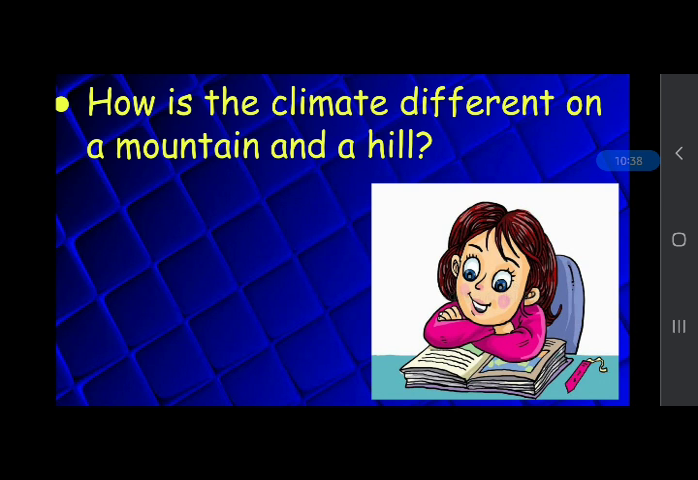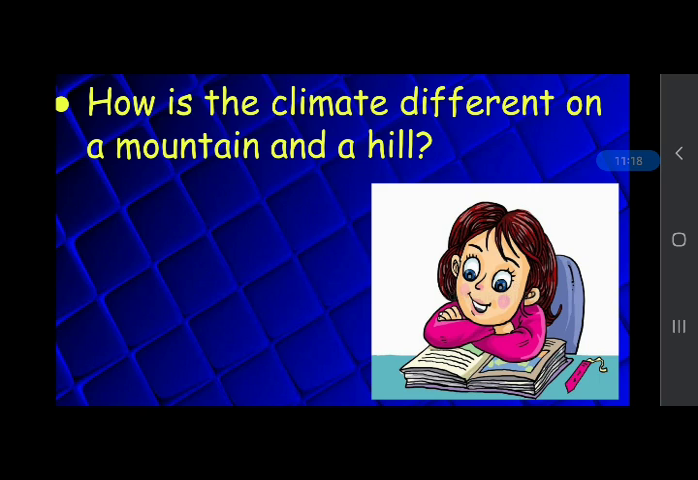Next question, how is the climate different on a mountain, a hill and a valley? You can answer to your partner. So the climate is different because mountains that are covered with snow are cold throughout the year, and the hills that are covered with grasses are not as cold as the mountains. And the climate of hills is pleasant in summer and cold in winter.